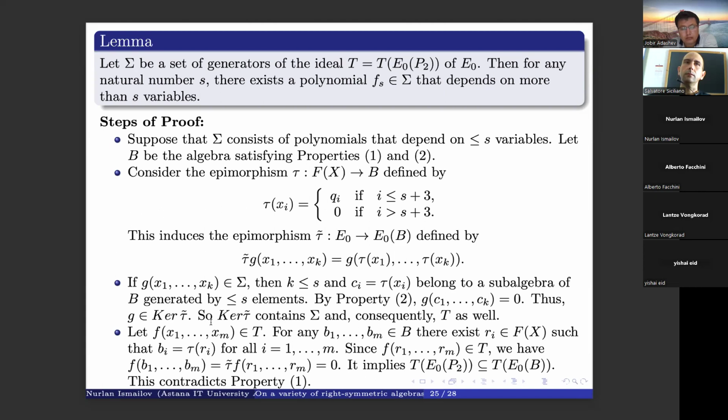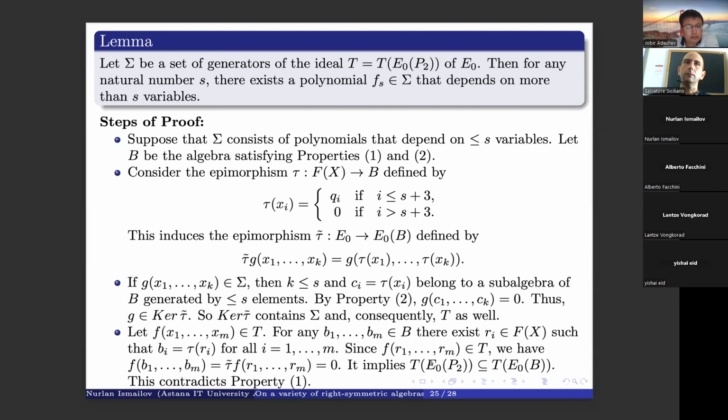Okay, and then we consider a polynomial f on m variables from T. For any B1 to Bm from our algebra, there exist Ri from our free algebra such that Bi is equal to T of Ri for all i.